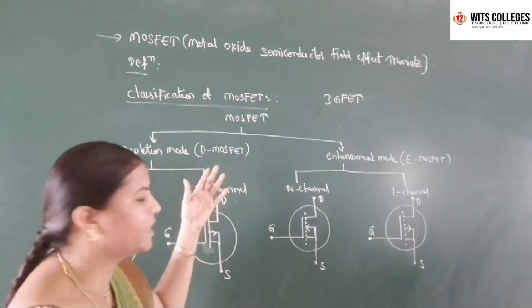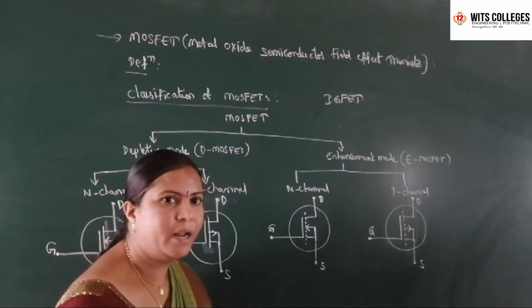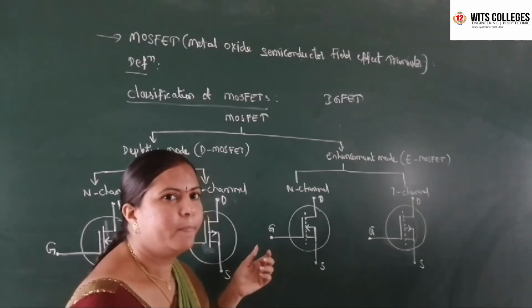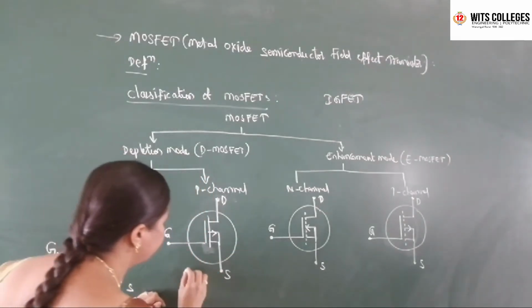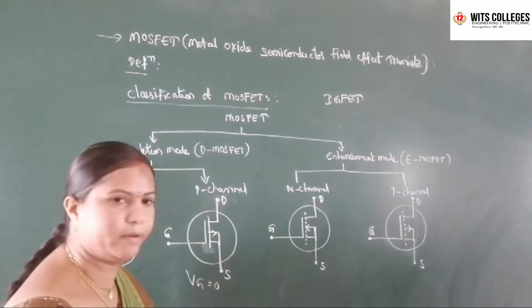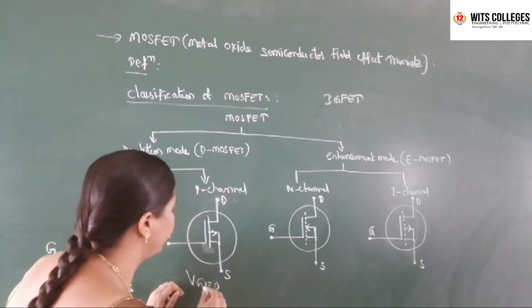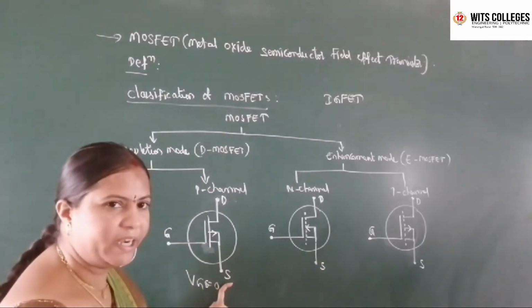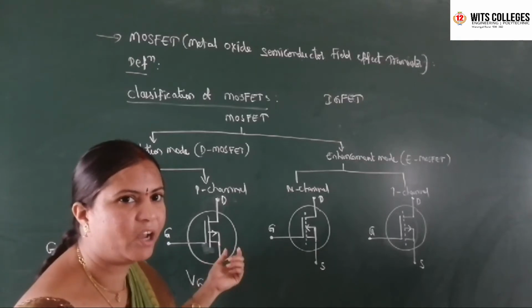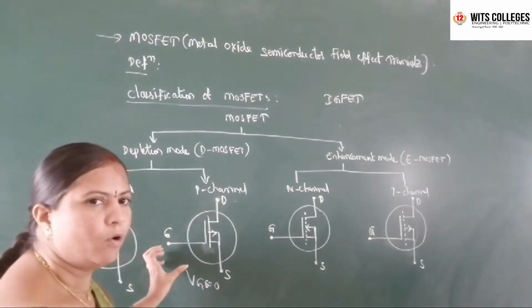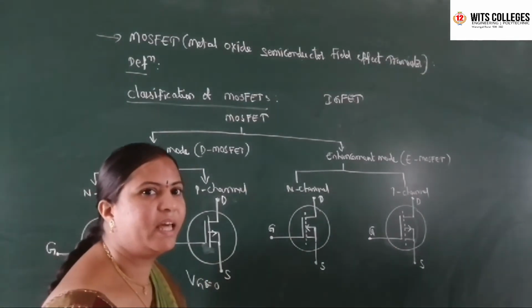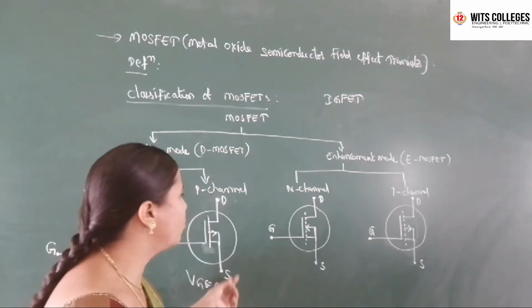So the DMOSFET can be operated in both depletion and enhancement modes. Even if VGS equals 0, the drain current will flow from source to drain, because a channel already exists between source and drain. Even without applying any gate to source voltage, because the channel exists, a drain current flows between the source and drain terminals.